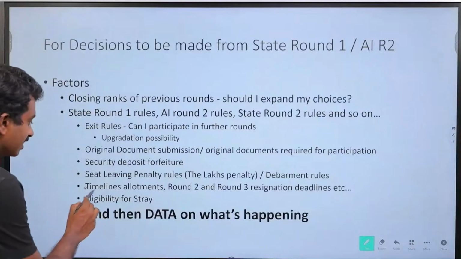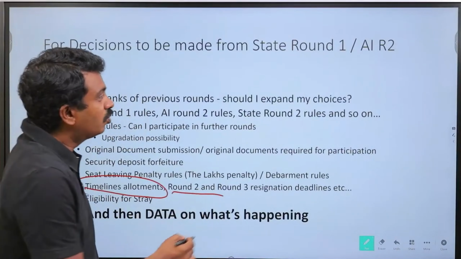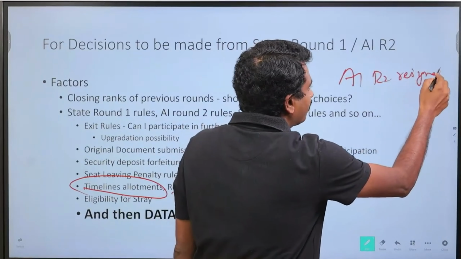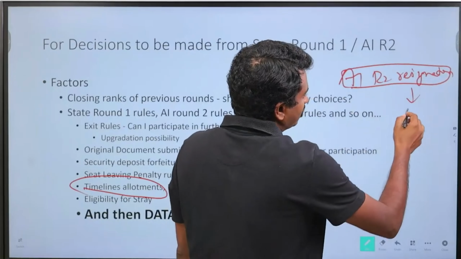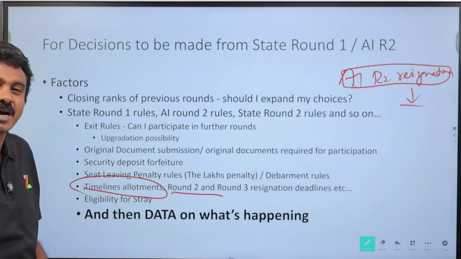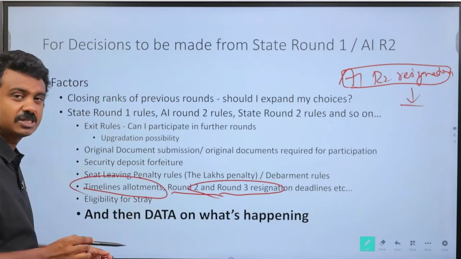So deadlines and timelines, wherever they have been put up: the All India round 2 resignation deadline. Right now for round 1 we had a big relief, they had provided the deadlines on the day of 28th. Round 2 resignation timeline, when will it come up? Will I get my documents back in time for joining state round 2? You need to keep following up and at least look at the deadlines.